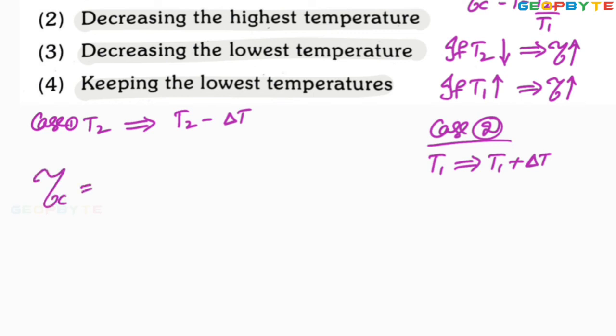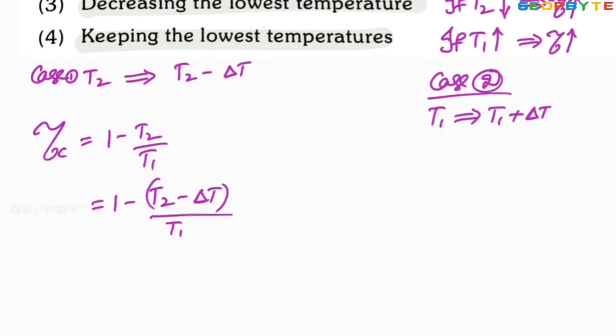Efficiency of the Carnot cycle 1 minus T2 by T1. In the first case, 1 minus, what is the T2? T2 minus delta T divided by T1. Let me simplify it. T1 minus T2 plus delta T divided by T1. Now come to the second case.